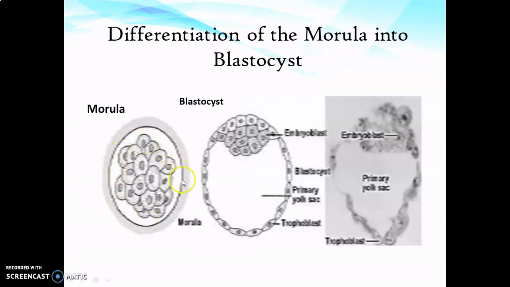As you can see here, this ball of cells is known as morula. Fluid seeps in between these cells, forming a cavity like this. This cavity is known as blastocyst. There are two populations of cells, as you can see here in blastocyst. One population of cells lining this cavity is known as trophoblast, and one population seen as a cluster at one pole of this cavity is known as embryoblast.